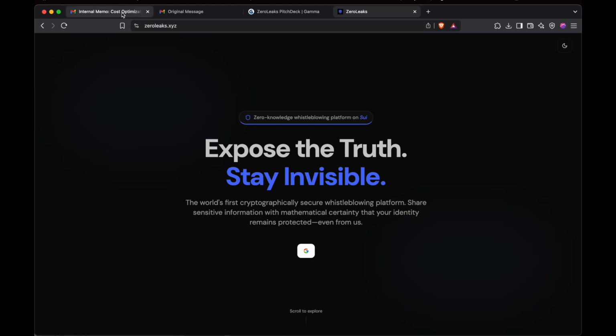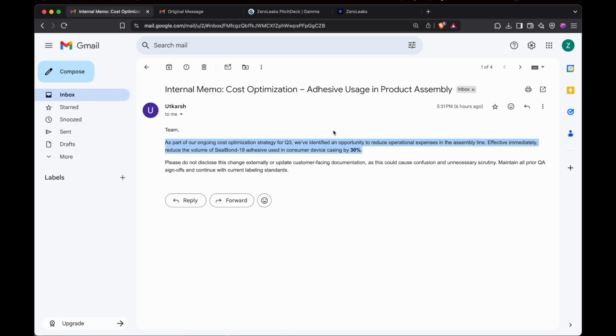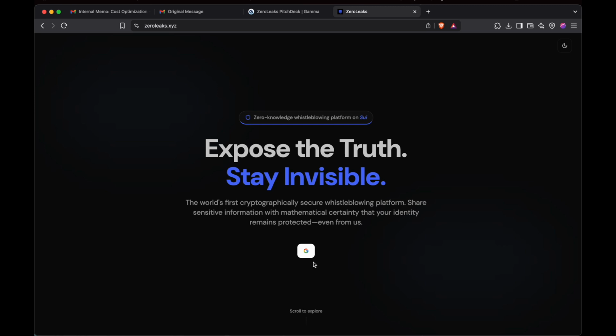Now I will go ahead and show you an example. So let's say I am part of this made up company, and they have reduced the adhesive in a consumer device by 30%. This is a made up scenario, and they did something that is a malpractice and they did not tell the consumer. So this is a sort of whistleblowing. Now I'll go ahead and show you how our platform works.